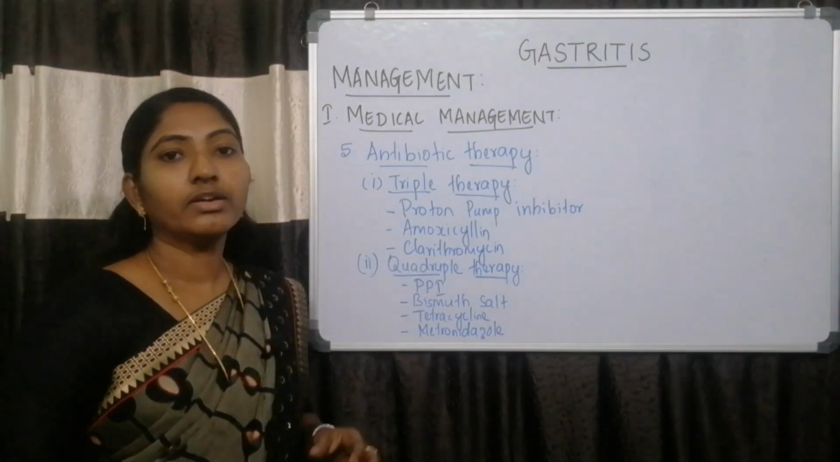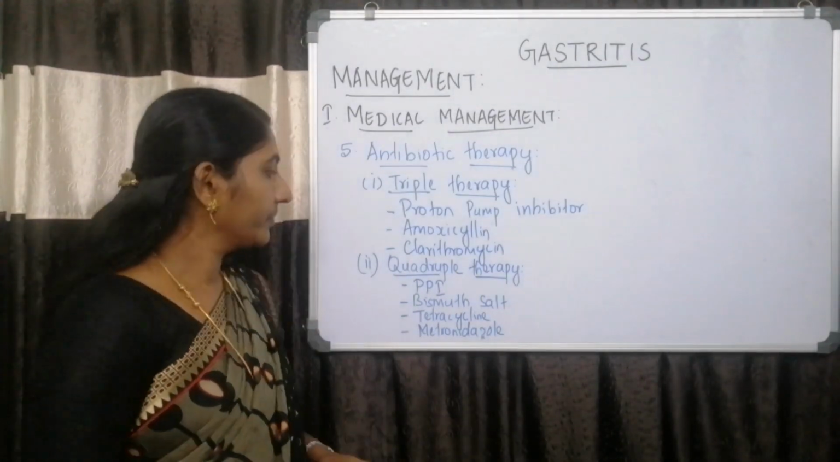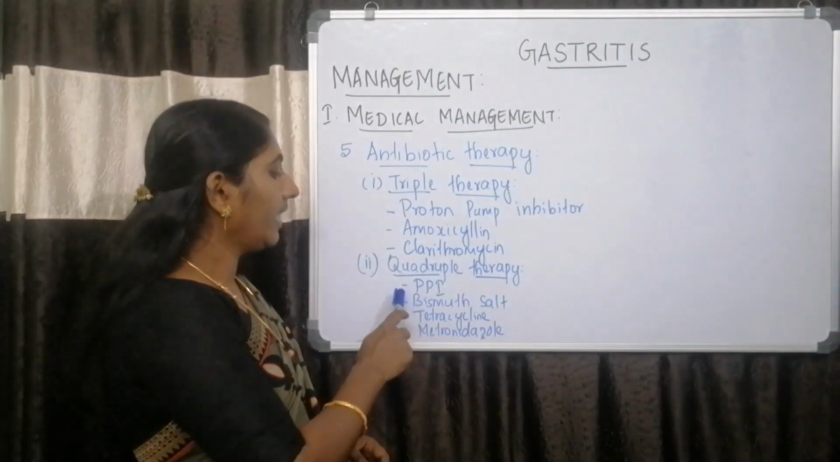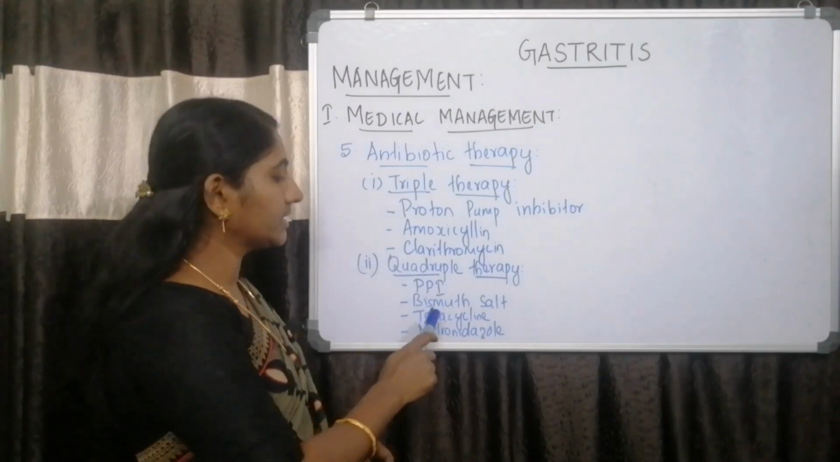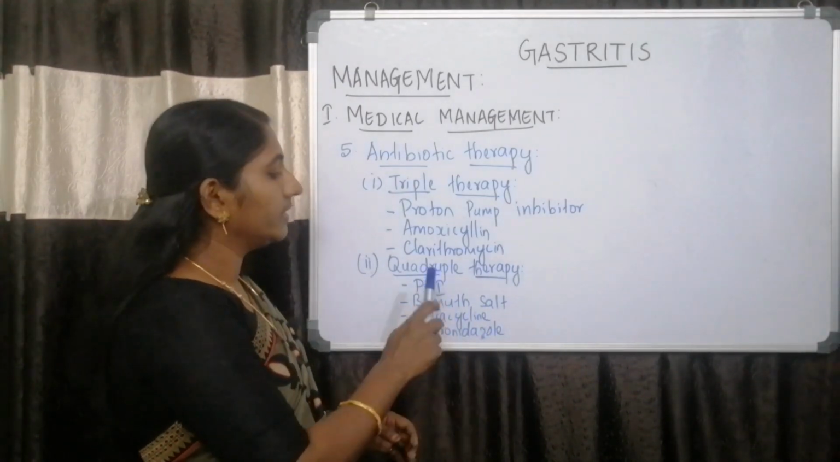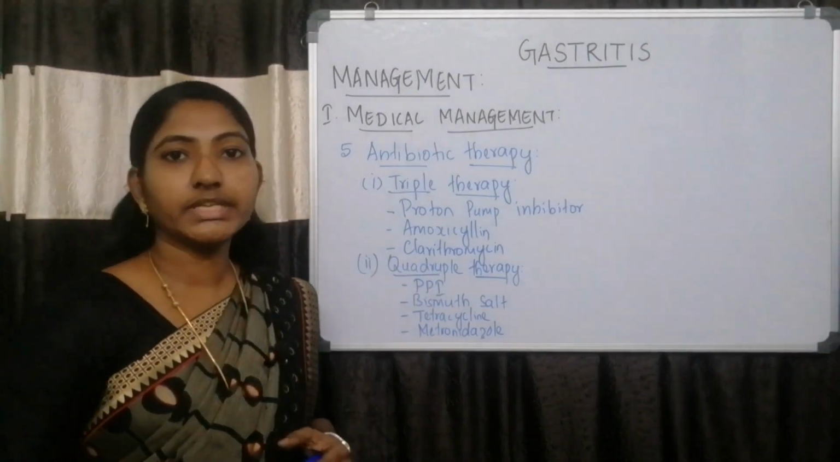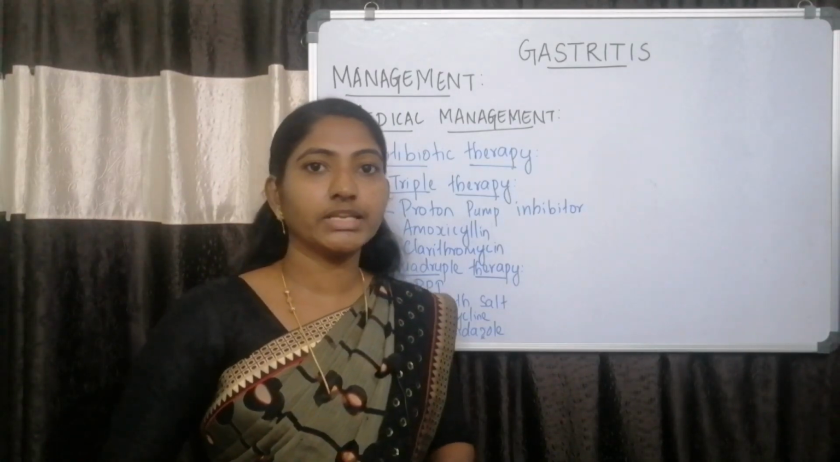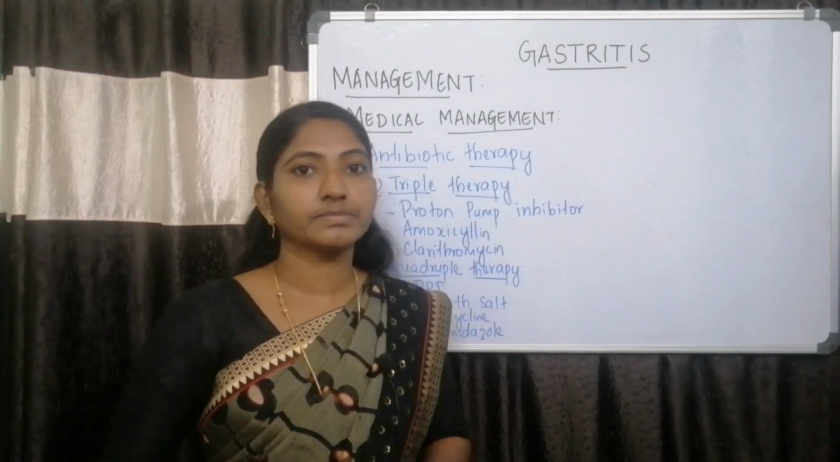In this therapy, 4 drugs are combined. First one is proton pump inhibitor, example omeprazole, and the next 3 are antibiotics, bismuth salt, tetracycline and metronidazole. These 4 drugs can be given for 10 to 14 days which can eradicate 85% of Helicobacter pylori infection.